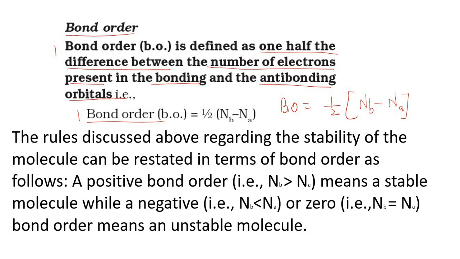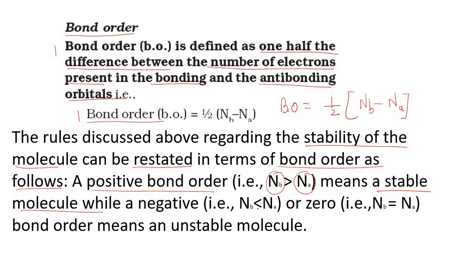Fine. The rules discussed so far regarding the stability of the molecule can be restated in terms of bond order as follows. So far we have studied the rules regarding stability of the molecule, and the same can be explained in terms of the bond order. Now a positive bond order means Nb is greater than Na. It means that the molecule is stable.